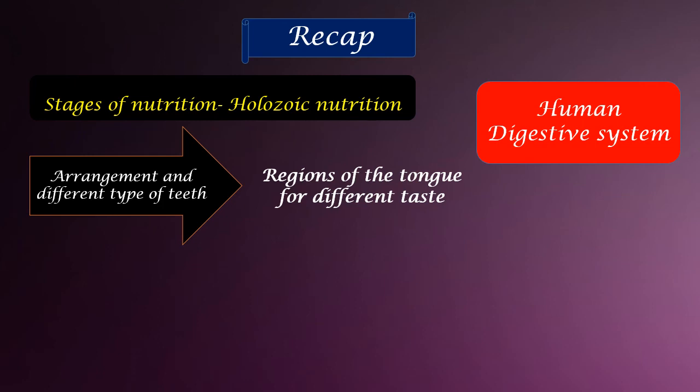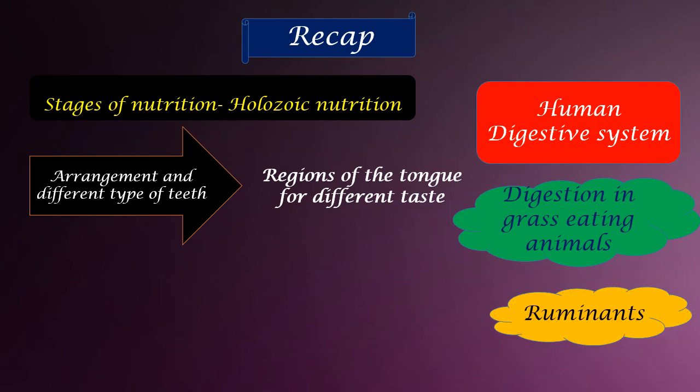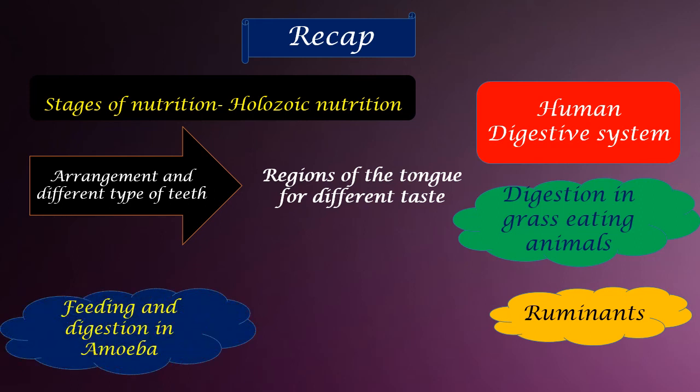Yes, in between we also saw many other secondary digestive organs which help in the digestive process, like the gallbladder. Yes, so many enzymes are secreted by the pancreas, and how it was important. And then we discussed digestion in grass eating animals, like a cow which was taken as an example, and those animals are called ruminants. Okay, because the rumen is the main part which helps, and that is a very specific thing seen in these animals.